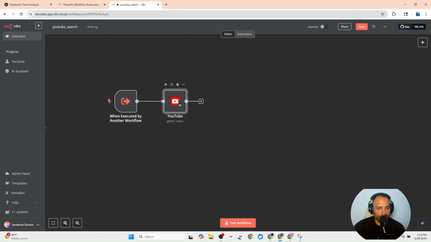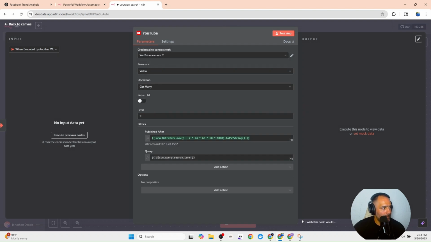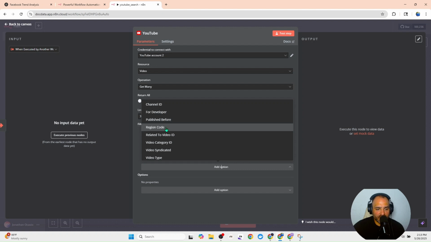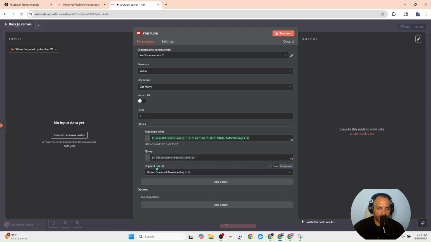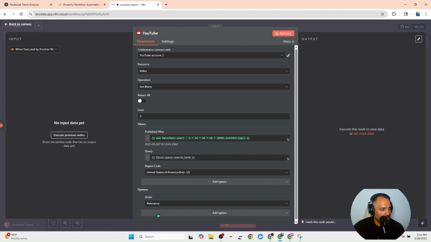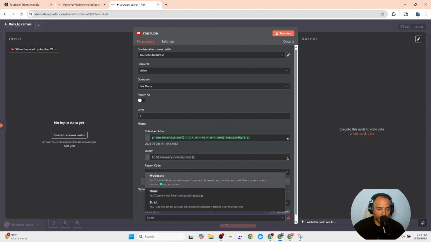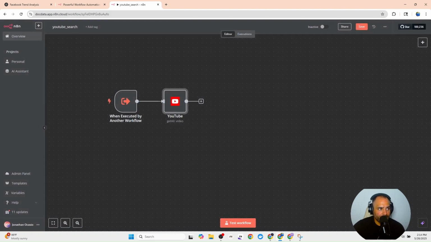So the next thing I need to do is add a region. And this is so that it limits it to a specific area. And I want to go down to the United States of America. So now I have United States. And then I can go down by options and I can add in the order and by relevance. So now this is going to search it by relevance and then safe search to moderate. And now this node is completed.